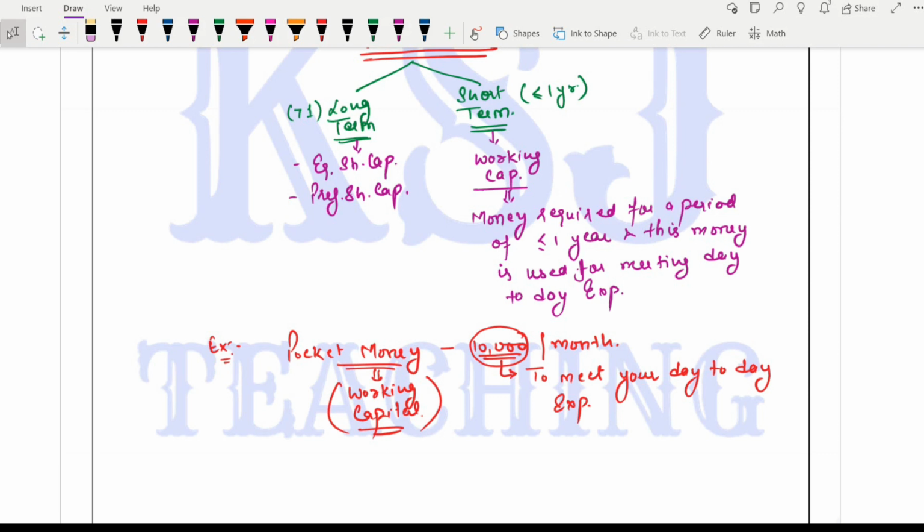In that case, we go for the long-term capital sources, but for meeting our day-to-day expenses, we go for the short-term sources of finance, that is known as working capital. If you remember the last lecture of the introduction to financial management, I told you that flow chart we made, that when we are talking about short-term sources of finance, we look for working capital, right?